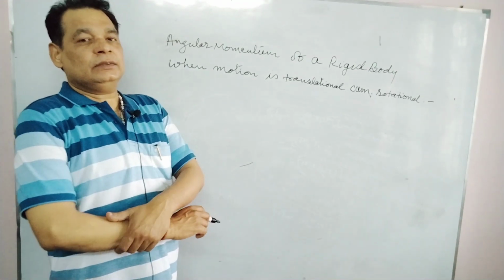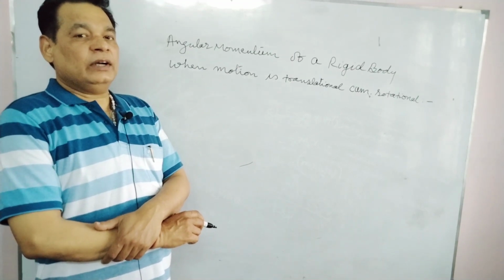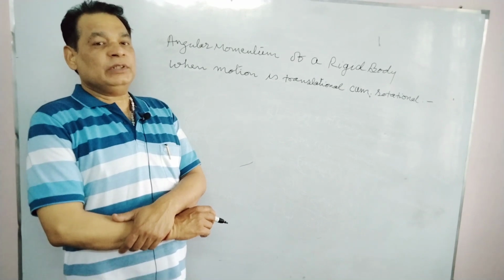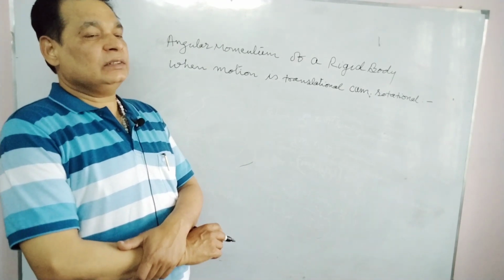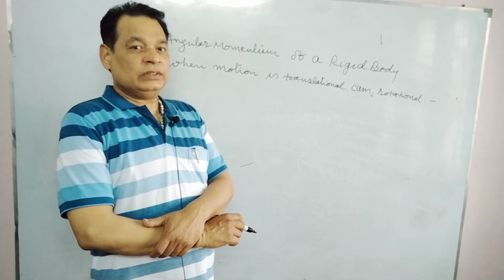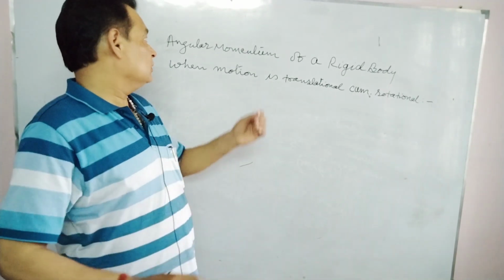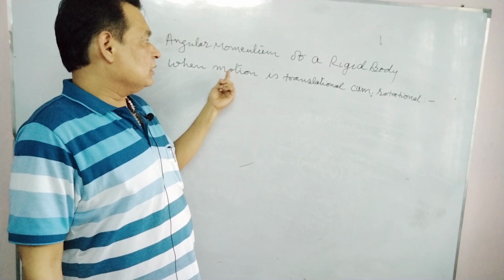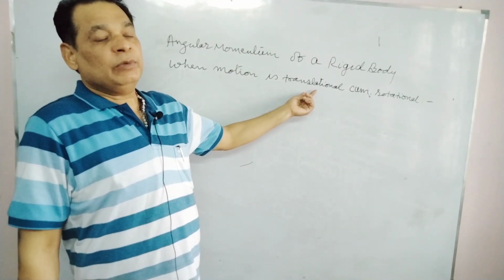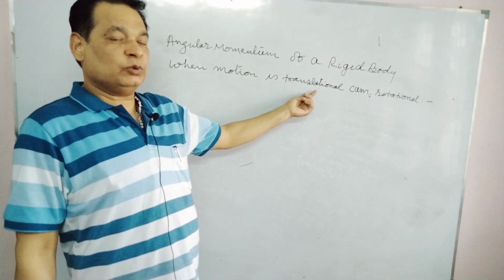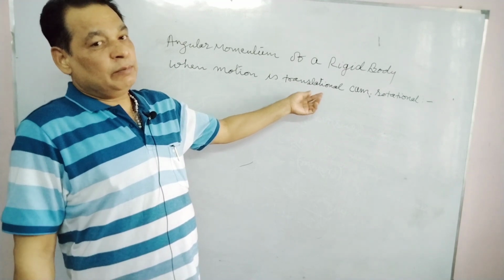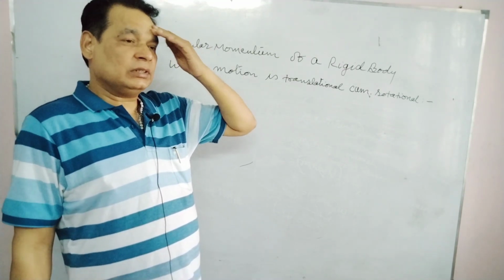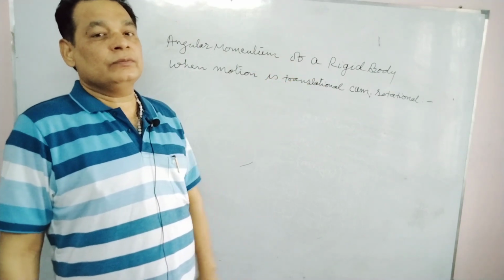In previous lectures, we studied the angular momentum of a rigid body when the axis was fixed, meaning there was pure rotation about that axis. Now, in this lecture, we will study the angular momentum of a rigid body when the motion is translational cum rotational, meaning the body is performing translational motion and simultaneously rotational motion. This is translational cum rotational motion.